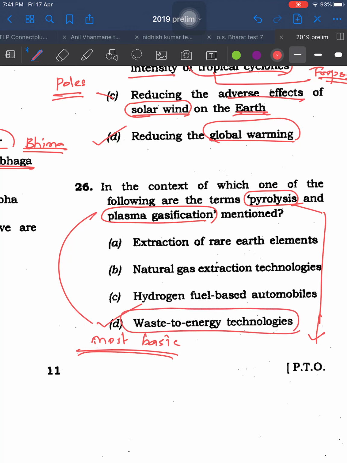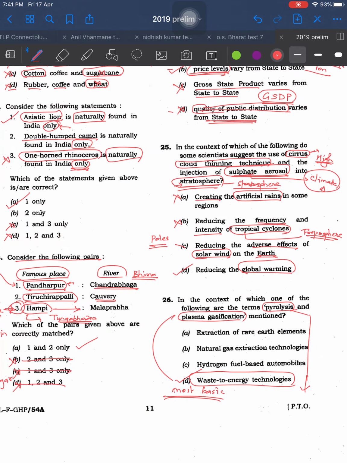It's a direct question. It should be solved just within few seconds. It should not take even more than half a minute, 30 seconds. If you are wasting more than that time, that means your preparation level has been not up to the mark. Okay, we will move to next question.